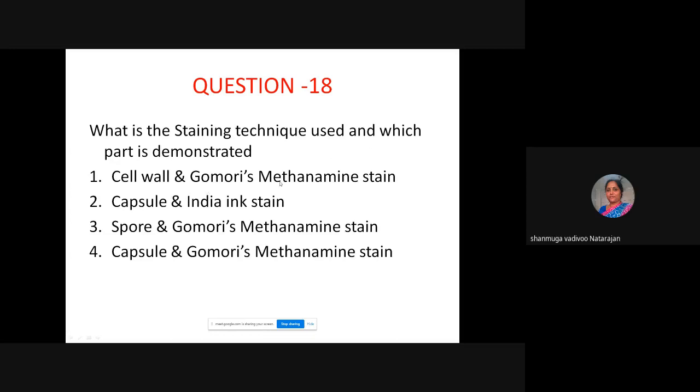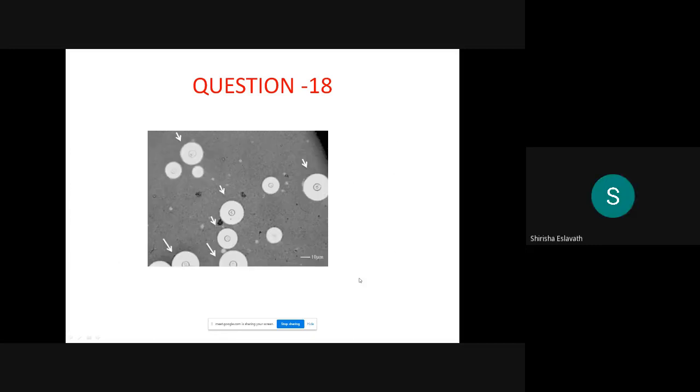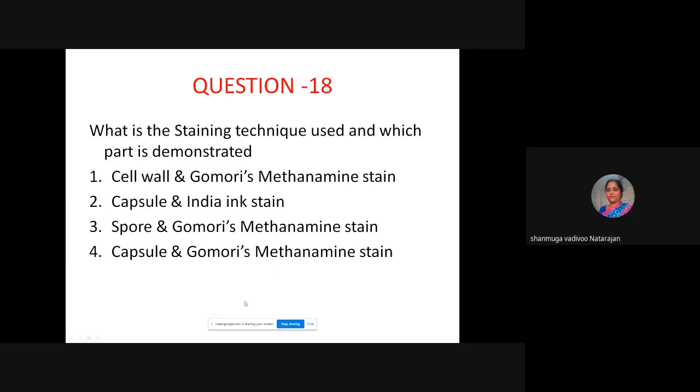The first option is cell wall with Gomori's methenamine silver stain, the second option is capsule with India ink, the third one is spore demonstrated with Gomori's methenamine silver, and the fourth one is capsule with Gomori's methenamine silver. So which one is this? Capsule and India ink stain. Yeah, excellent. Capsule and India ink stain.